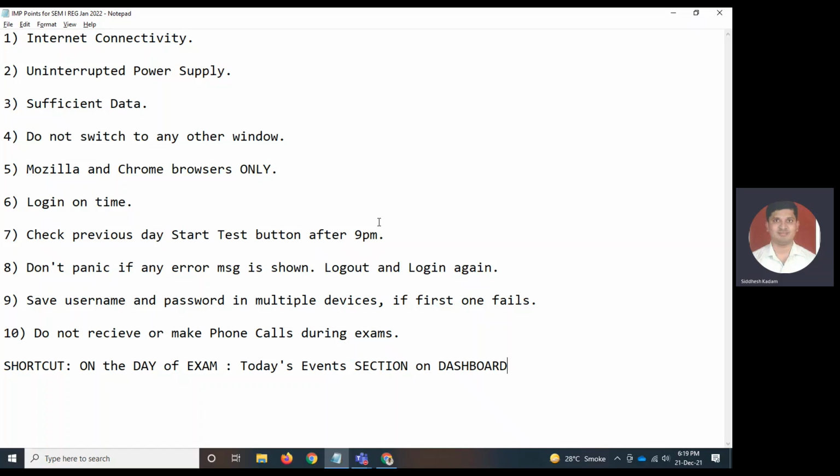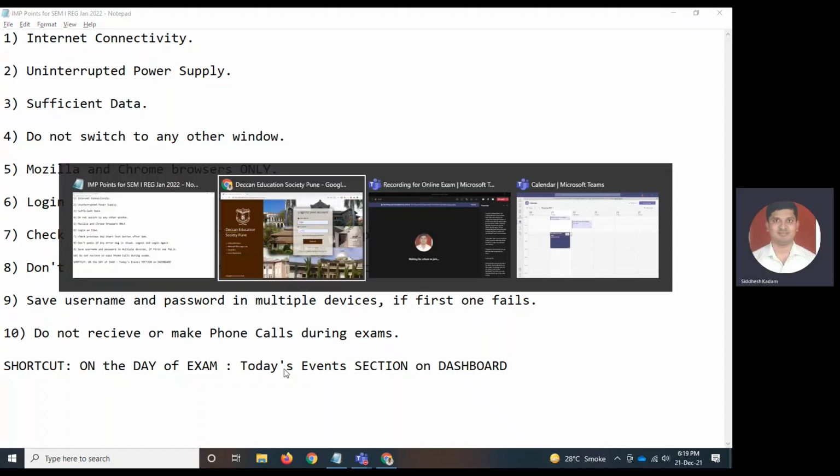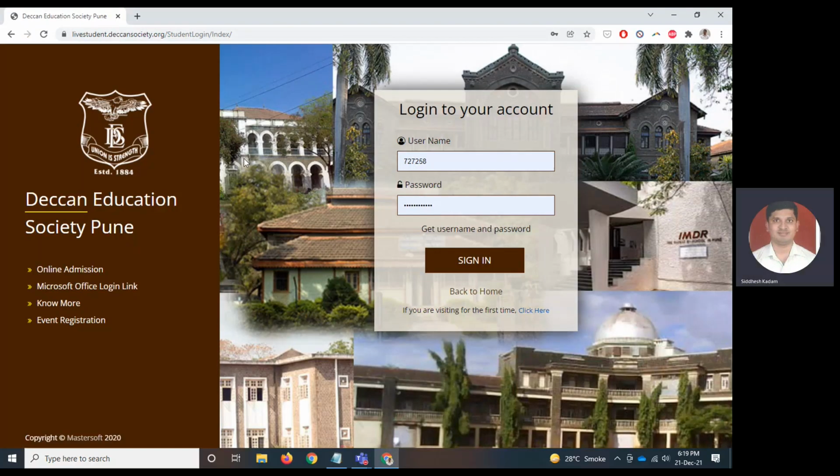A shortcut for accessing the exam on the day of the exam, that is whenever you have a paper on that day, you can see today's event on the dashboard. From there you can click and directly go to the exam section. Let me show you a quick demo for giving the Jan 2022 exam for first year regular students.